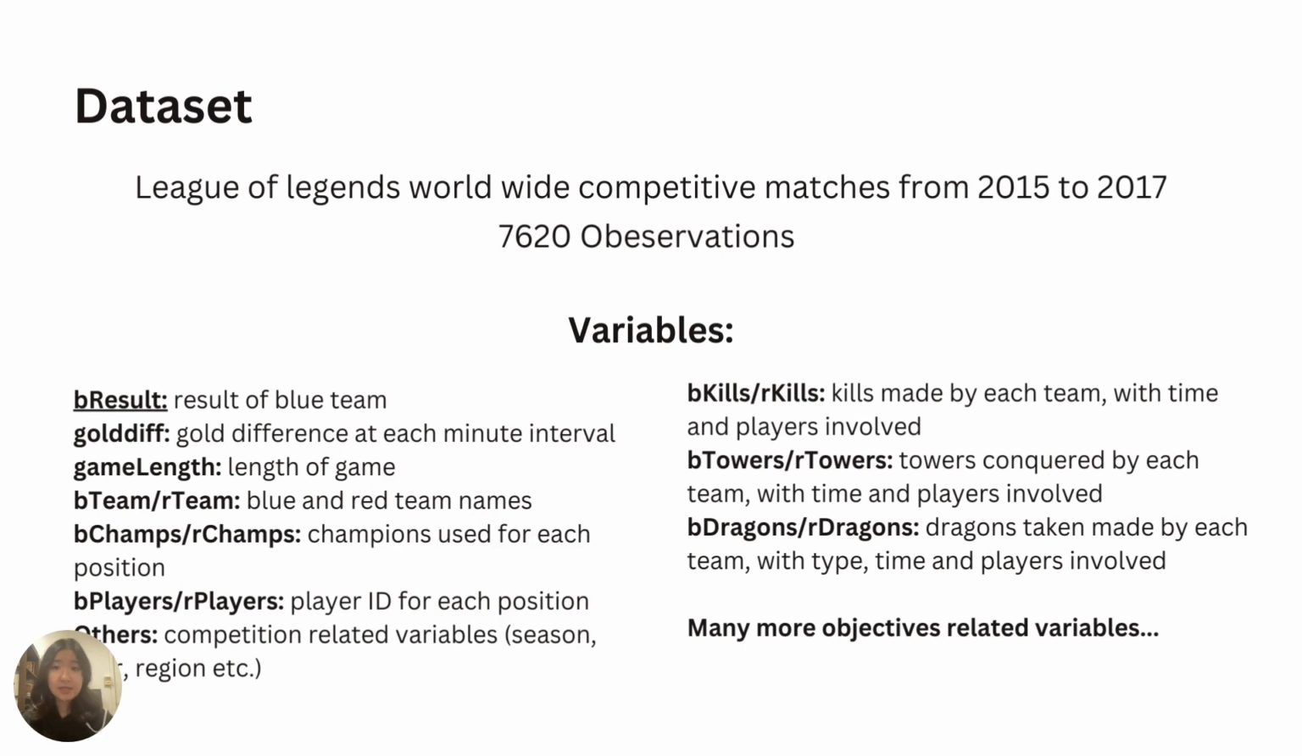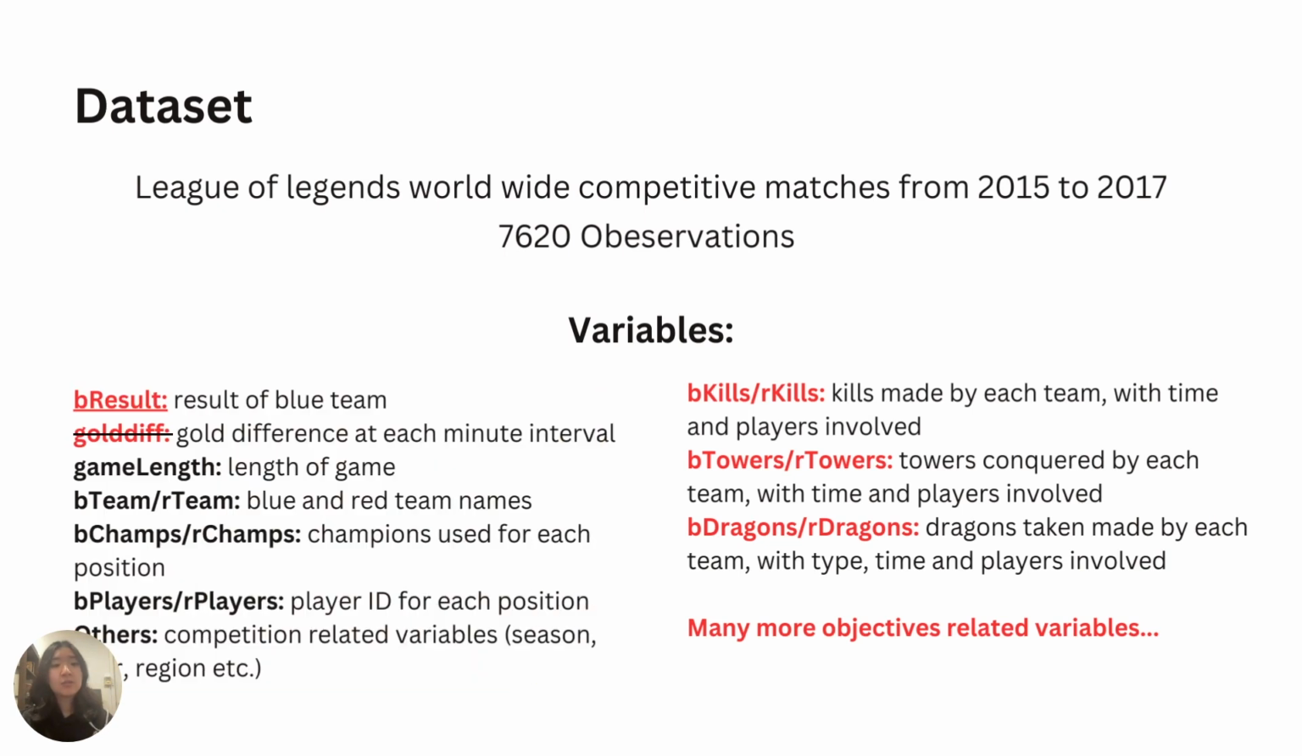The variables in this dataset include bResult, which is whether the blue team has won or lost, gold difference at each minute interval, length of the game, and also variables relating to who and which champion was selected in each team at each position. Then on the right, we have some objective related variables, including kills taken details in a list format for each game.